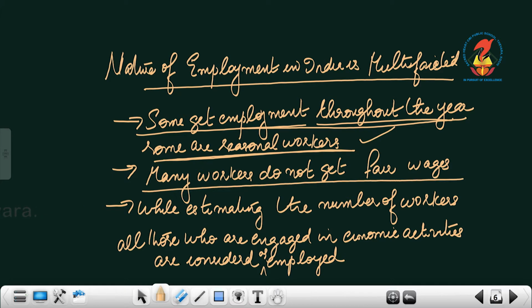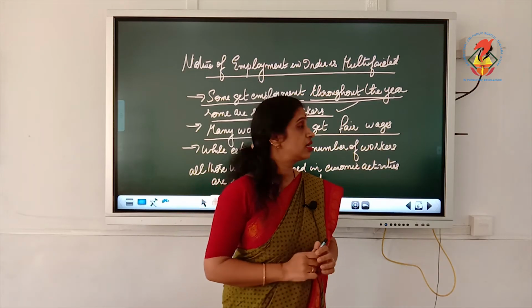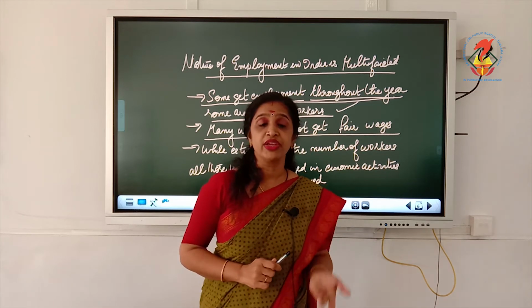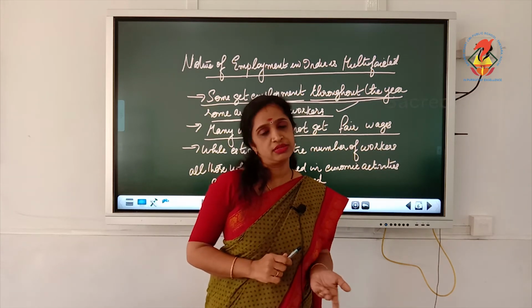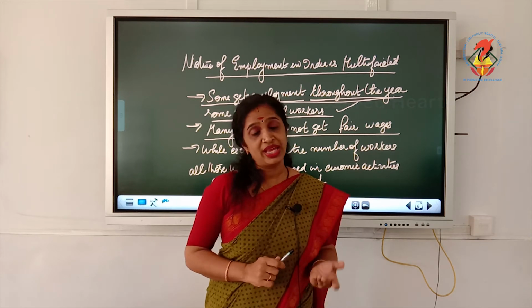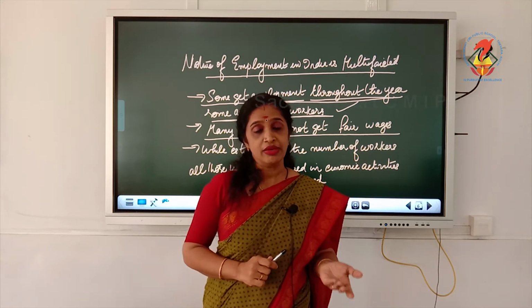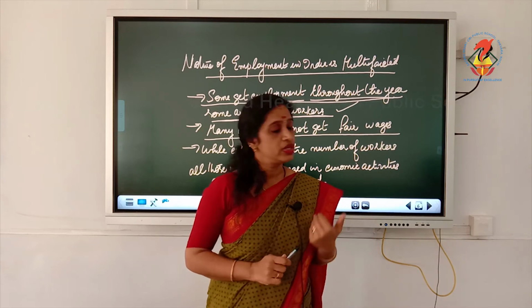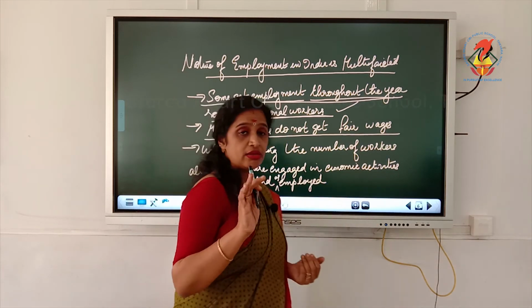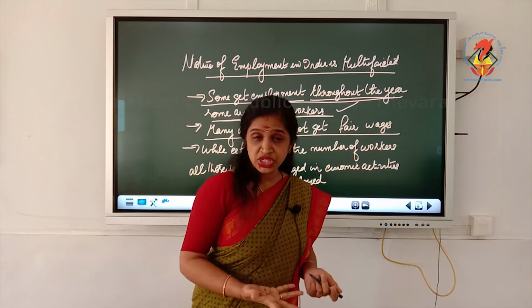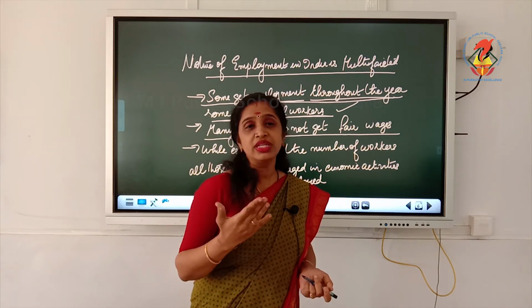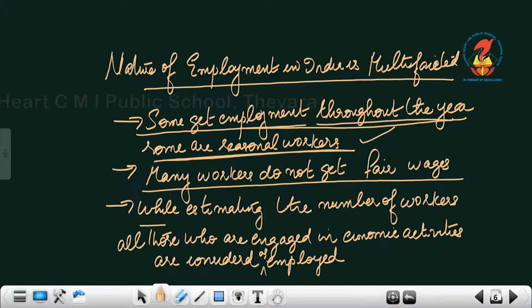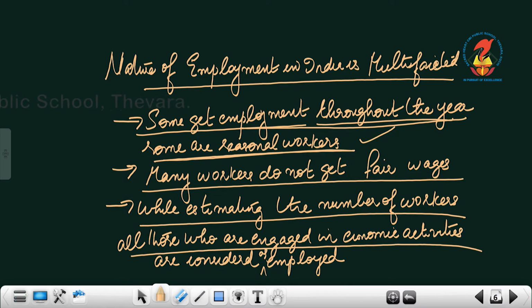Next, many workers do not get fair wages. That is another serious issue that we face in our country. Many people are not getting fair wages for their work done. That is a major problem. It varies from region to region, especially in the agricultural sector and construction companies in the urban areas. All these are the major problems. While estimating the number of workers, all those who are engaged in economic activities are considered as employed.